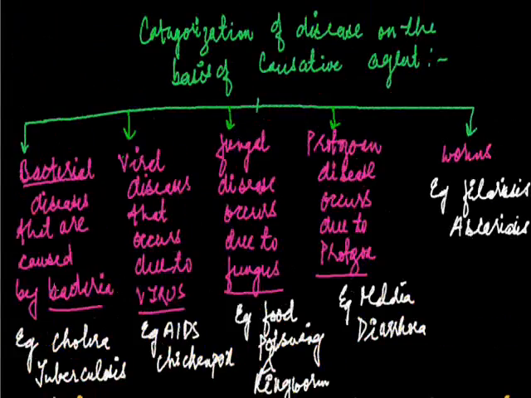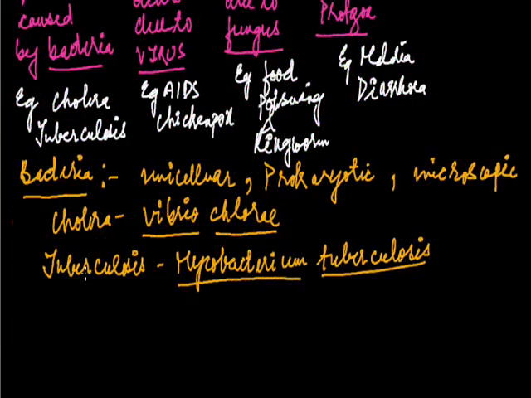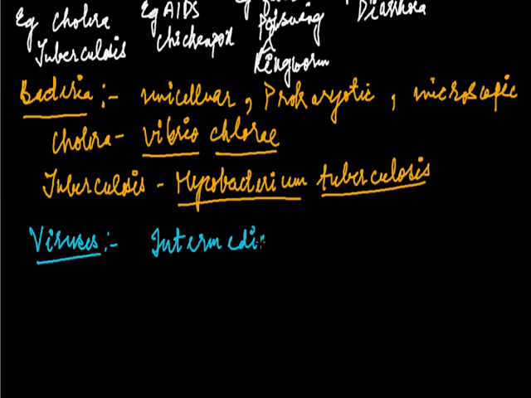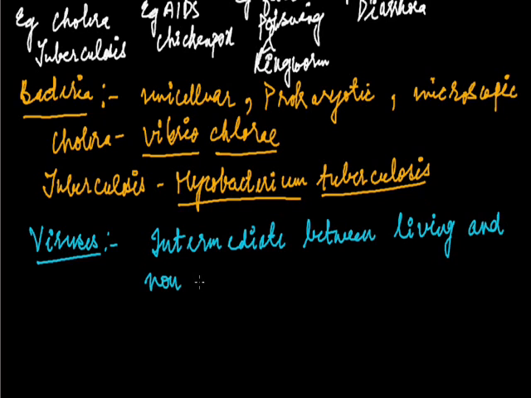Now next are the viruses. Viruses are submicroscopic, and these are regarded as intermediate between living and non-living organisms. Why are we calling viruses intermediate between living and non-living organisms?